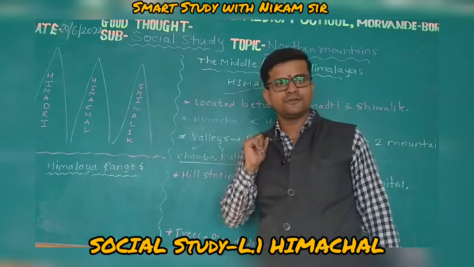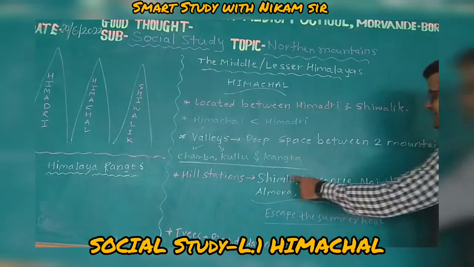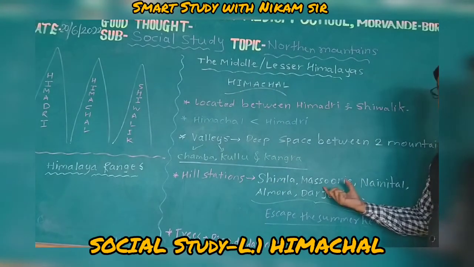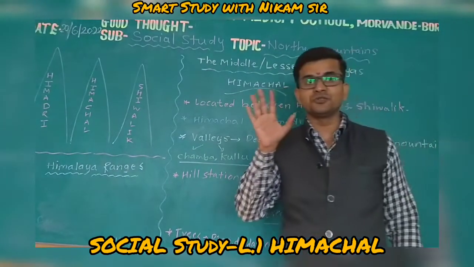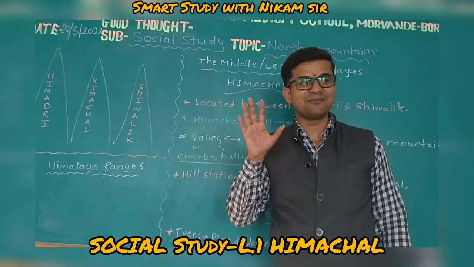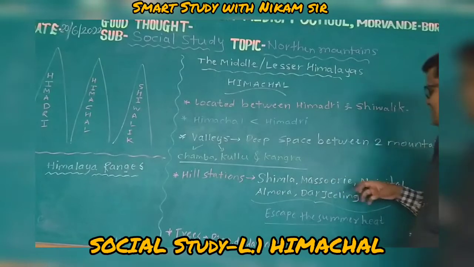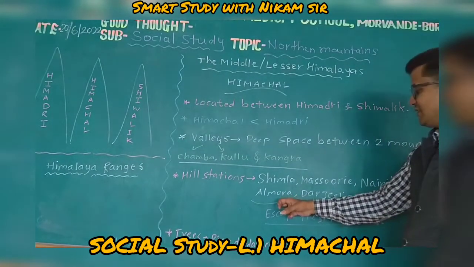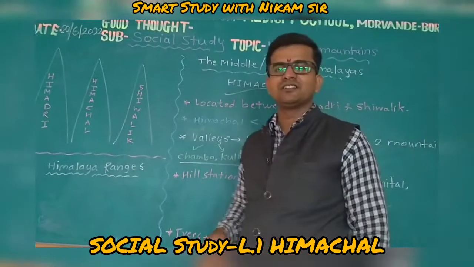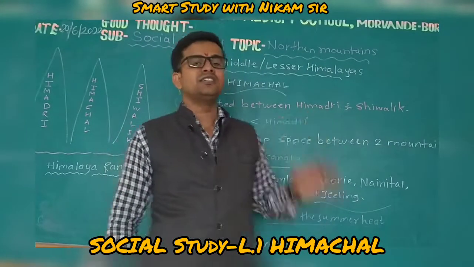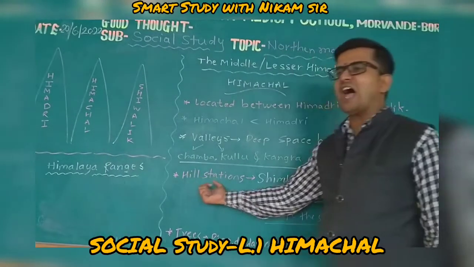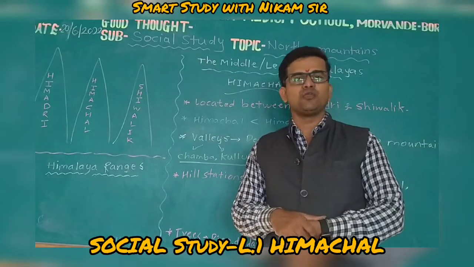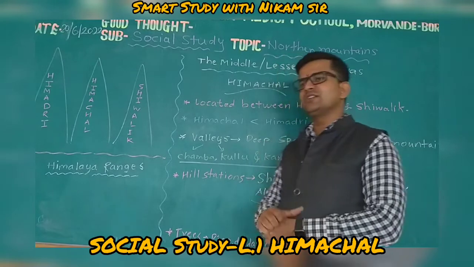Have you understood? Yes. Shimla, repeat after me. Shimla, Mussoorie, not the vegetable masoor. Keep in your mind, Mussoorie is a place, it is a hill station. Nainital, Almora, and Darjeeling. These hill stations are in the Himachal region. Have you understood? Yes. Very good.